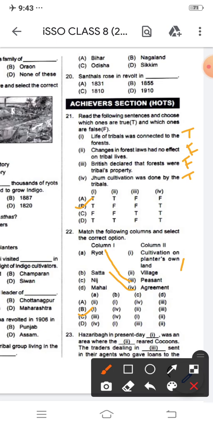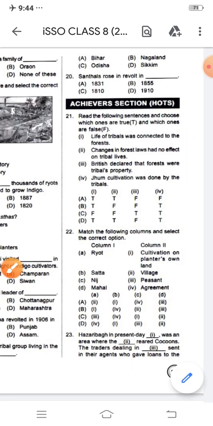Nij is cultivation on the planter's own land, that is called Nij. And the last, village or Mahai is the main. So that is the pairing match we can use from this area.